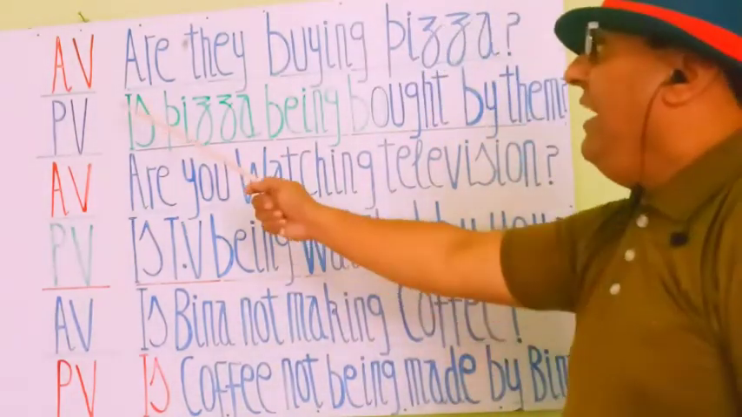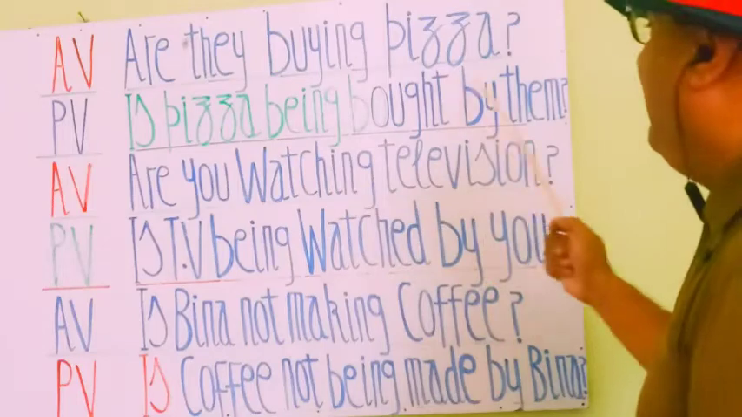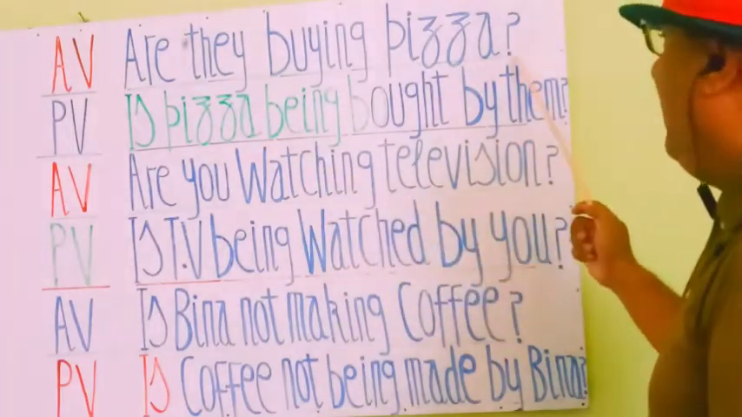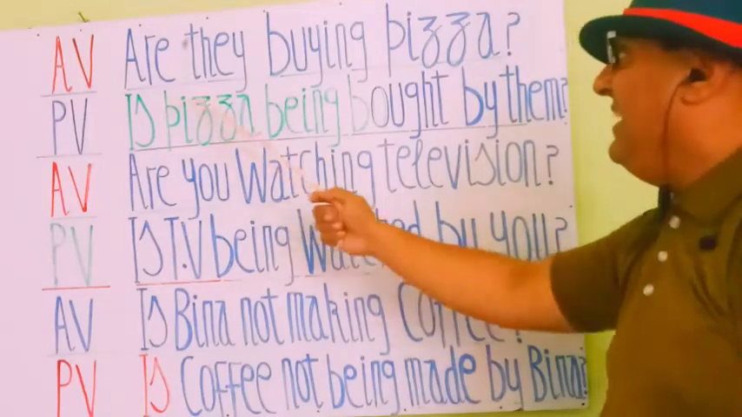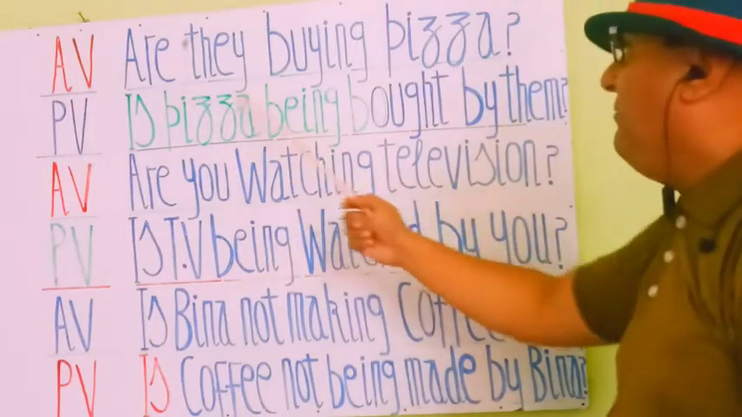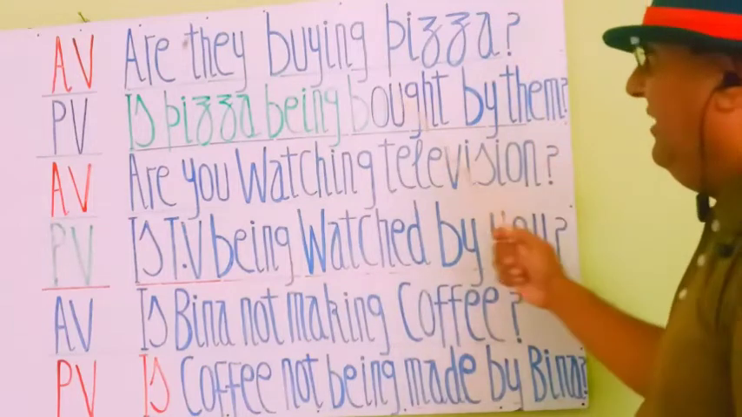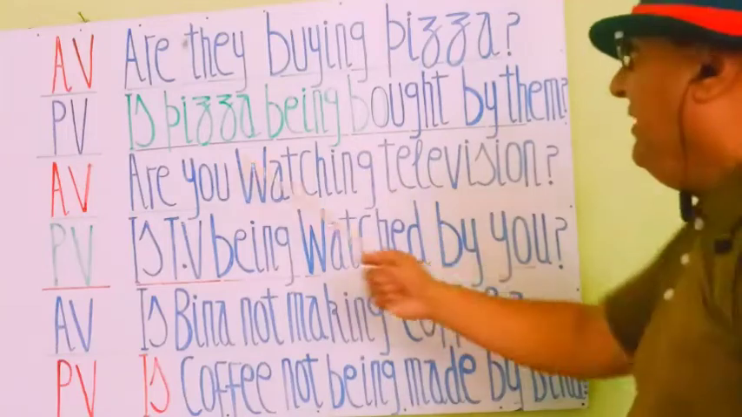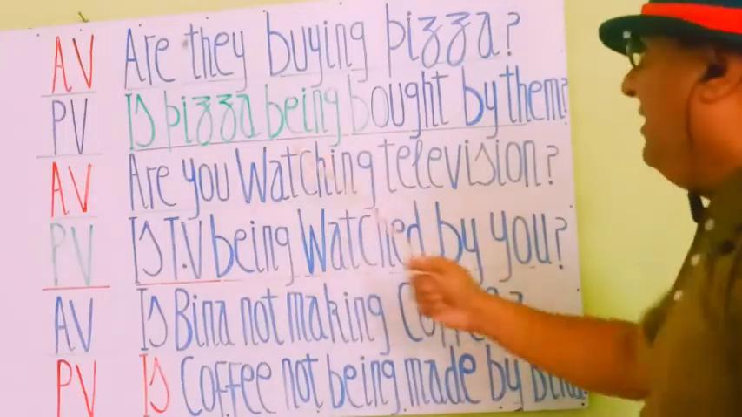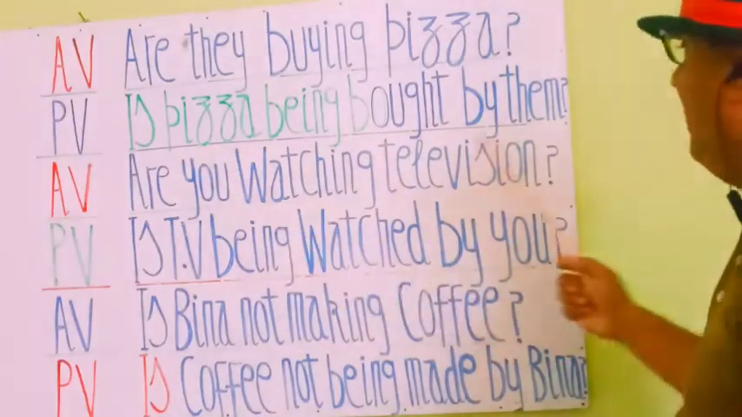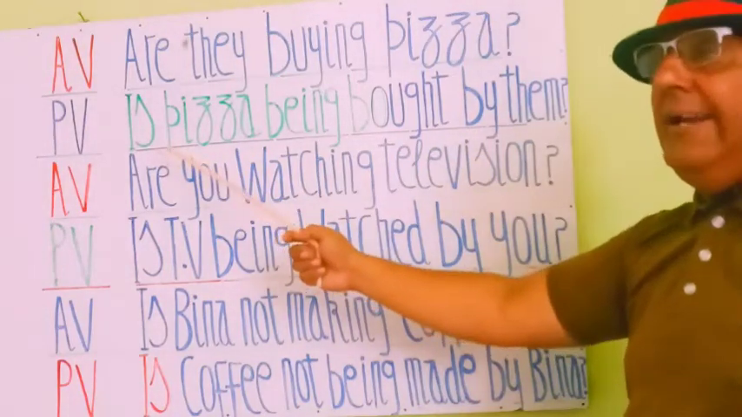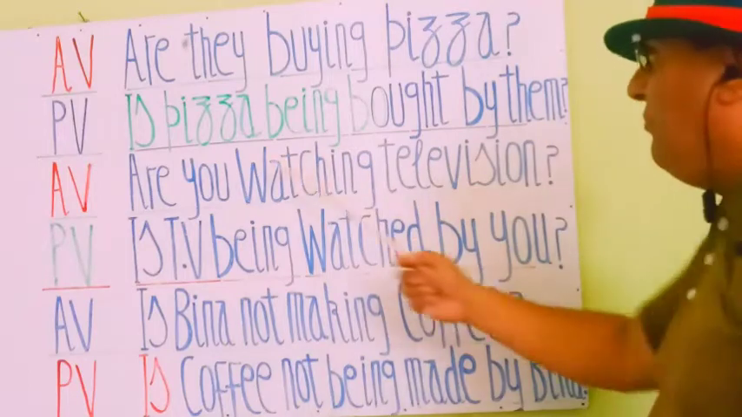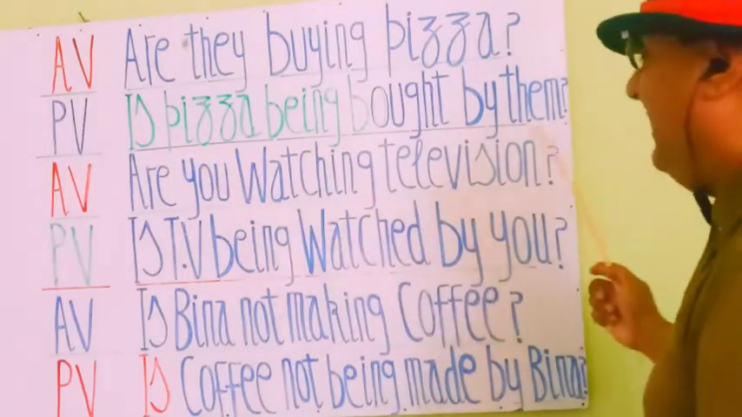First one in active voice: are they buying pizza? क्या वो पिज्जा खरीद रहे हैं? This is an interrogative statement. You see, in passive: is pizza being bought by them? क्या पिज्जा उनसे खरीदा जा रहा है?